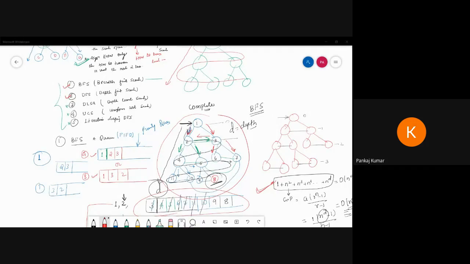Anyone can tell me the types of agent? How many types of agent are there? Suppose I give one scenario. Suppose my agent works on the present scenario. So which type of agent does it come under? If my decision is based on the current scenario, which agent is it?